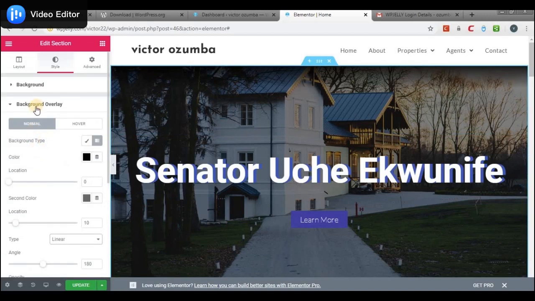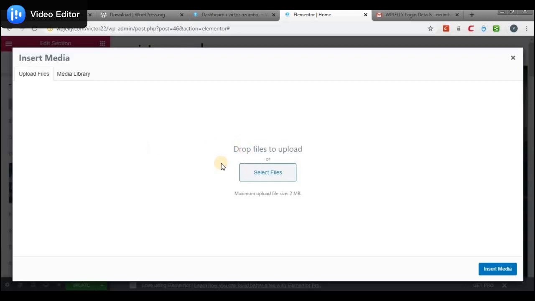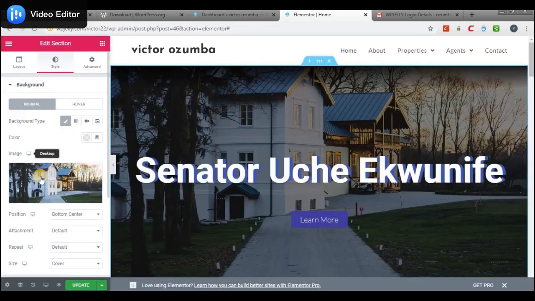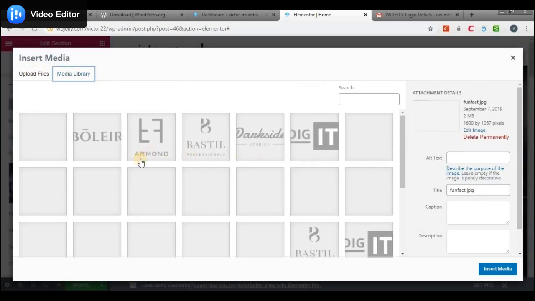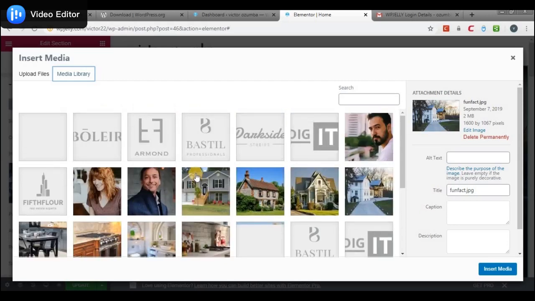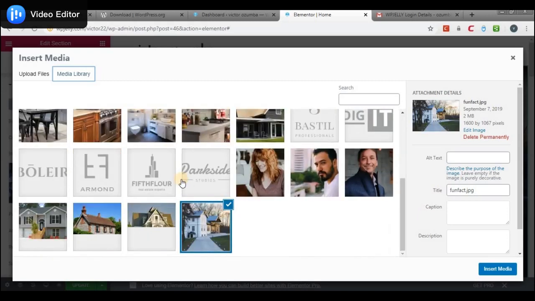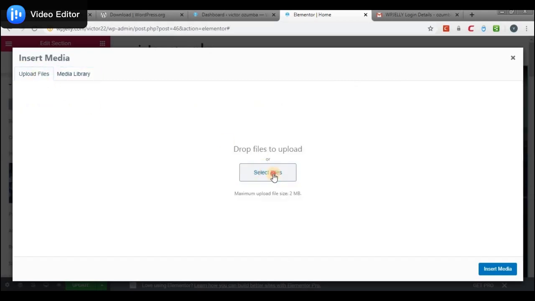So for the background, here is the image. Now I wanted to build this with Senator Uchiku. I think I have an image of her. So now, assuming I want to change this background image, if I click here, it will ask me to either upload an image or select from the media library. The media library is all the images you uploaded before by yourself. Like if you noticed, this template comes with a lot of images, so they've all been uploaded for us already. But if I don't want to use this, I have my own. I could just come here and say select files, then